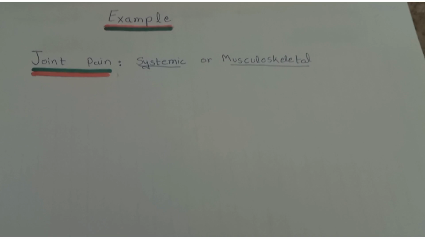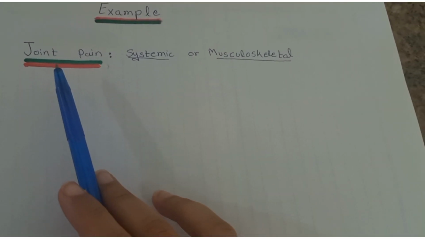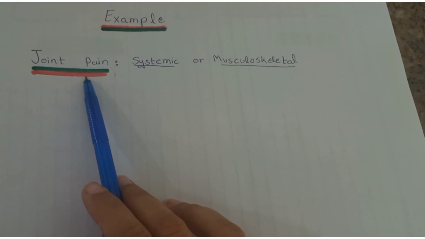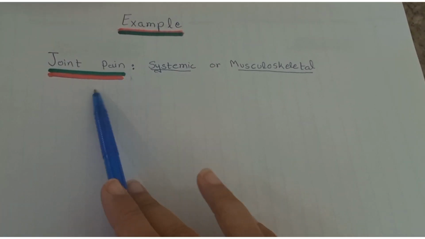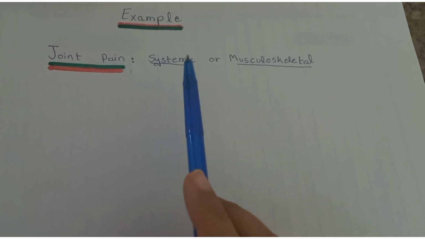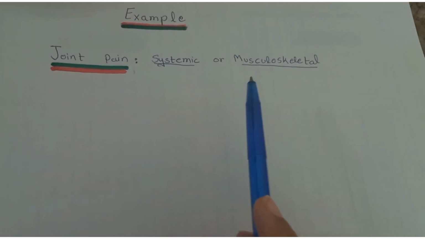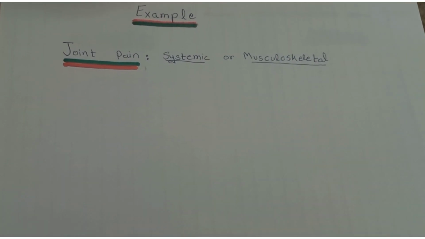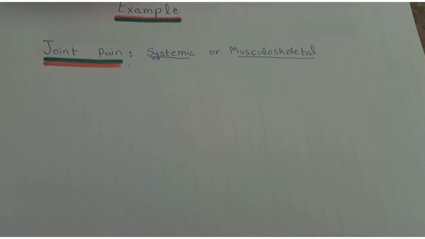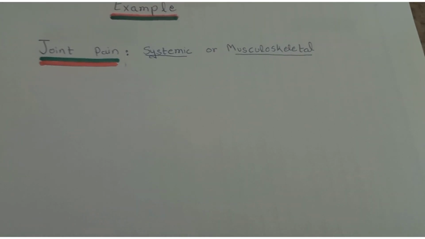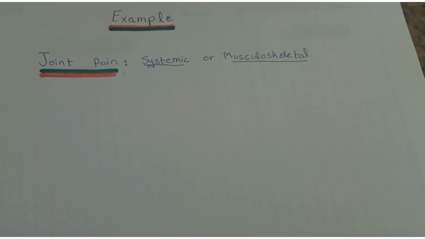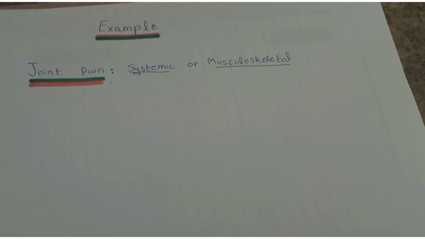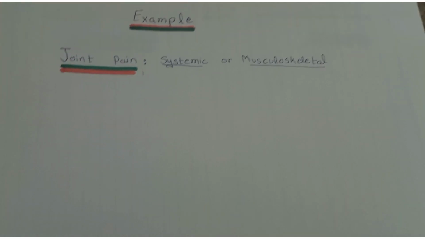Let us discuss an example. For example, joint pain. It can occur as a result of systemic or musculoskeletal causes. How will you differentiate whether joint pain is related to systemic or musculoskeletal pain? So symptoms will tell us whether that pain is systemic or musculoskeletal. We'll discuss clinical presentation, past medical history, associated signs and symptoms. It will tell us whether that pain is systemic or musculoskeletal pain.